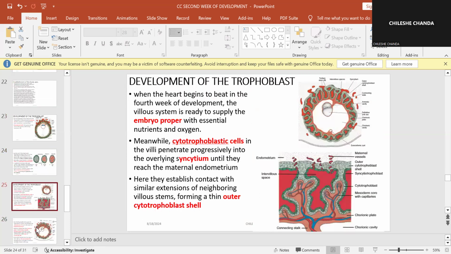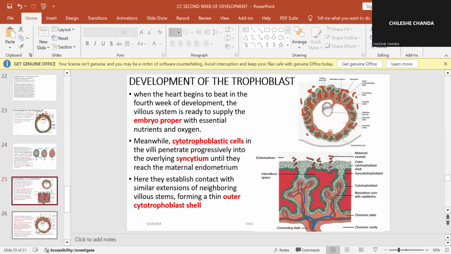When the heart begins to beat in the 4th week of development, the villus system will already be ready to supply the embryo proper with essential nutrients and oxygen.